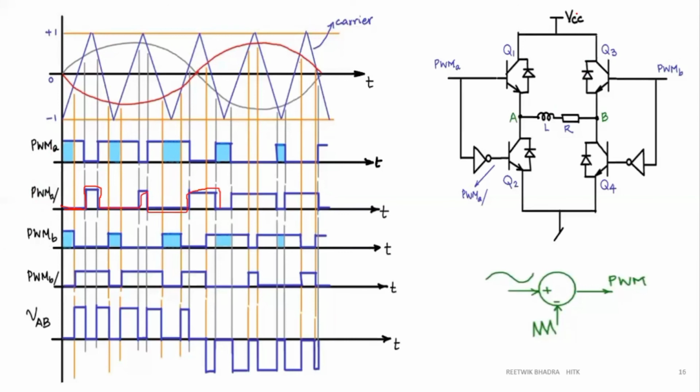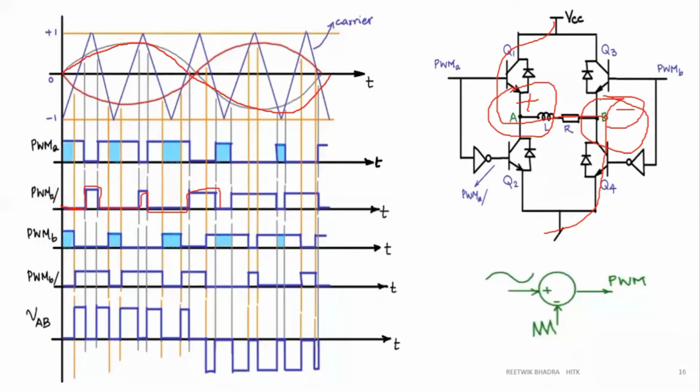Now, how is my load connected? This is connected to this, and goes through this to ground. This is positive, this is negative. Since this is positive with respect to this negative terminal, when generating PWM A I'll compare the sine wave of this color, first half cycle positive, next half cycle negative, with a triangular wave.